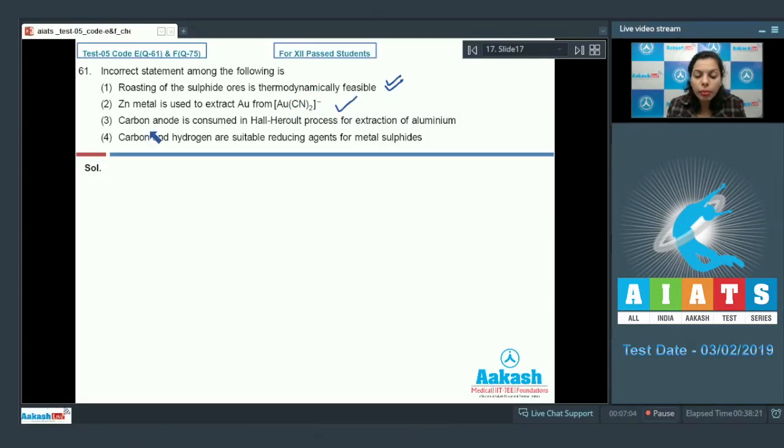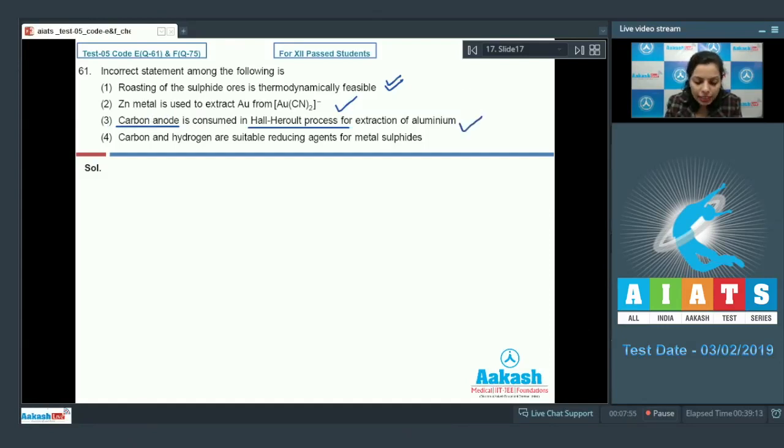After this, third statement, carbon anode is consumed in Hall-Héroult process for extraction of aluminium. We all know that this is a well-known process of extraction of aluminium. And yes, in this case, carbon anode is used and that gets absolutely consumed during this process. This is also the correct statement.